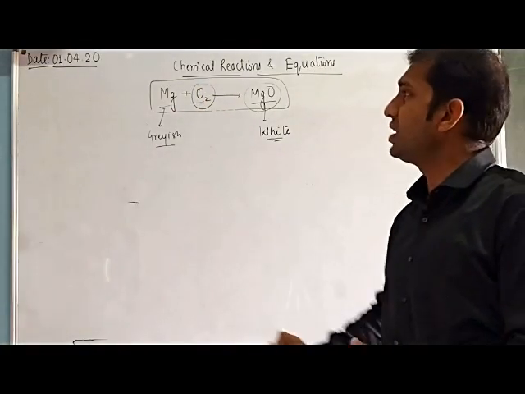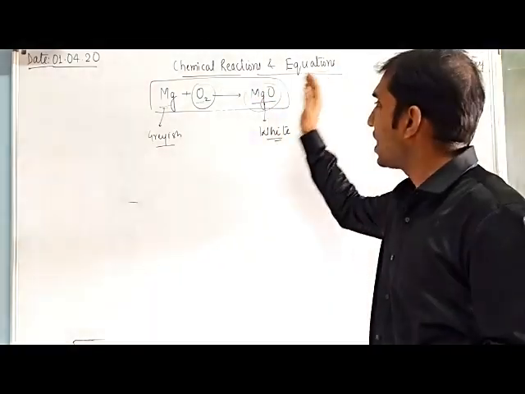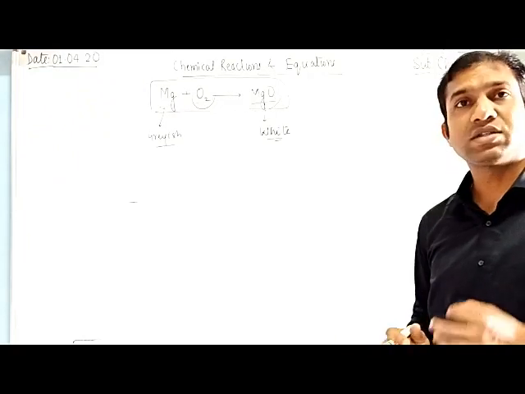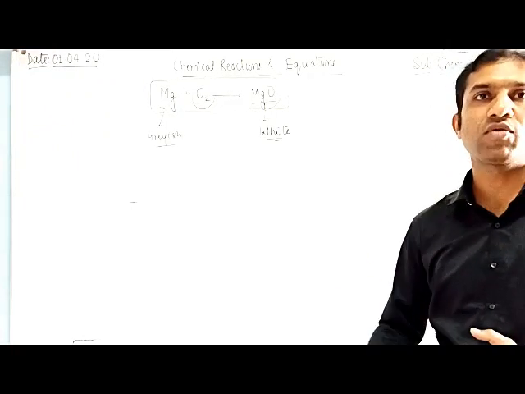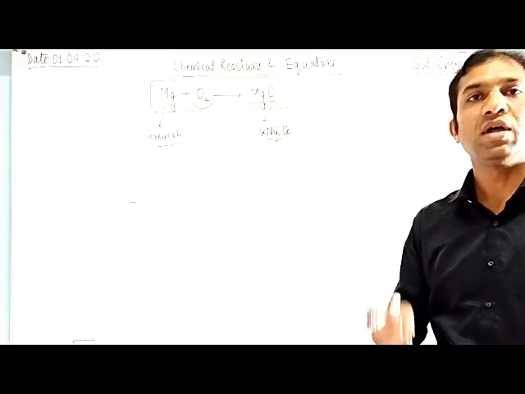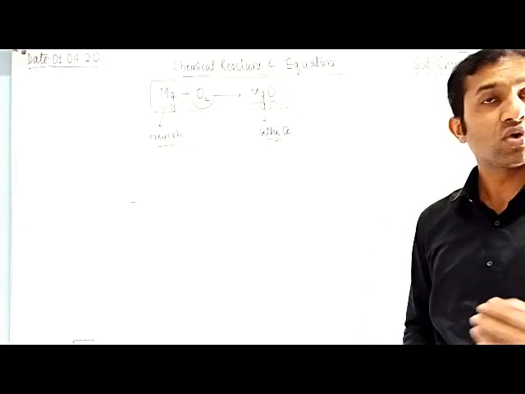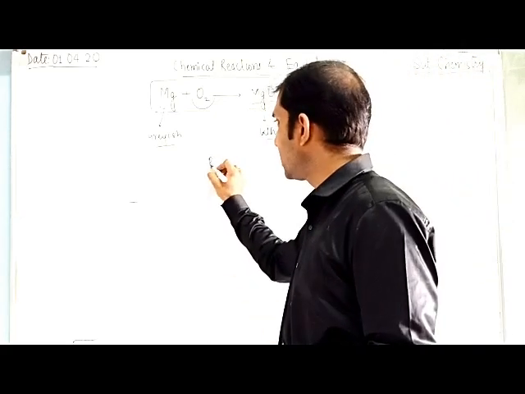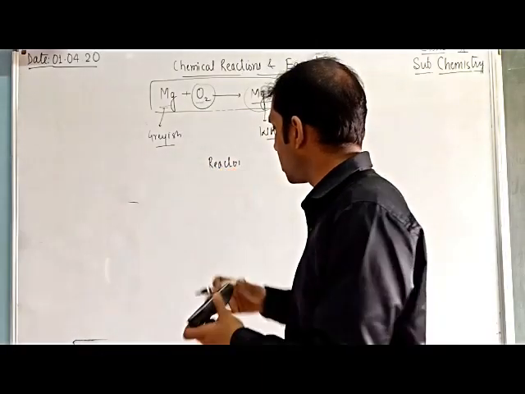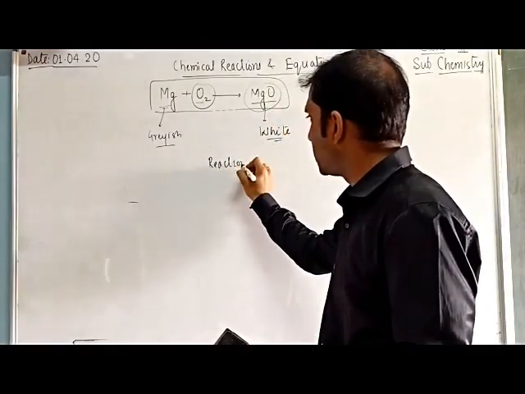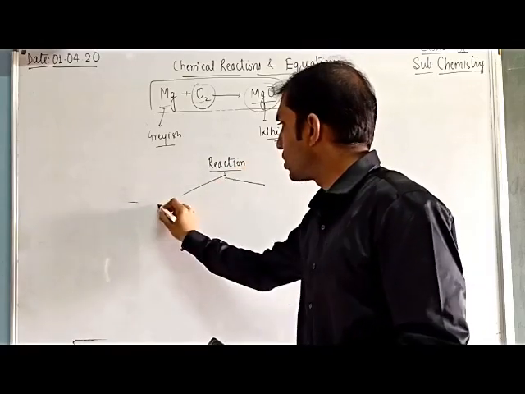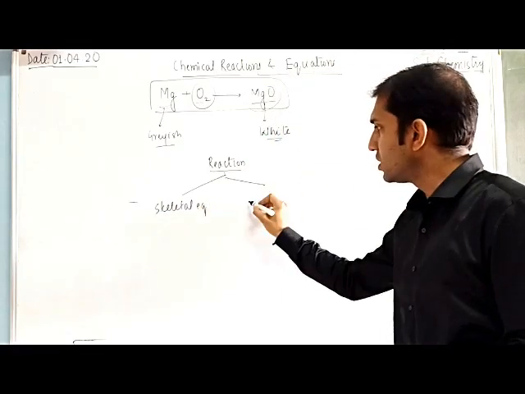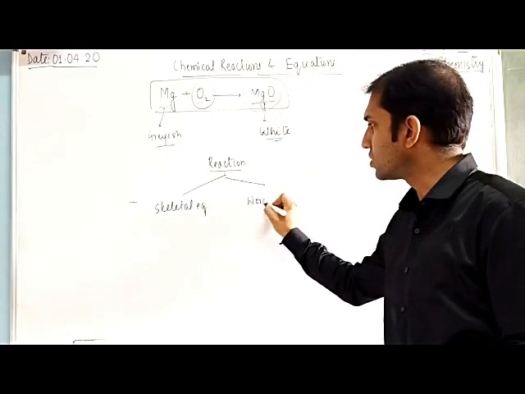Any chemical reaction represented like that is called a chemical equation. Here Mg is the symbol of magnesium, O2 is the symbol of oxygen and MgO is the formula of magnesium oxide. In this chapter we discuss the types of reactions. Basically, reactions can be written in two ways. Firstly, the skeletal equation, and the other one is called the word equation.